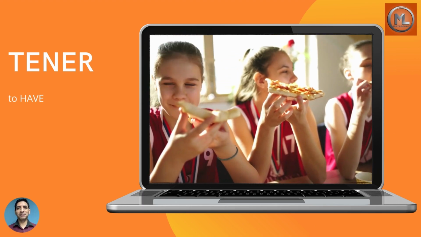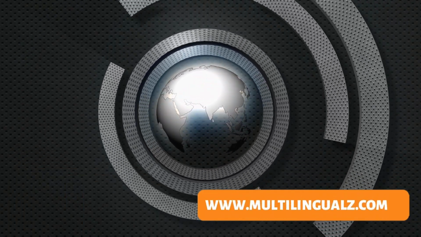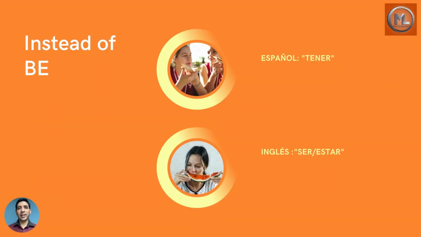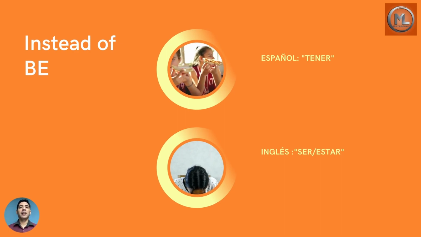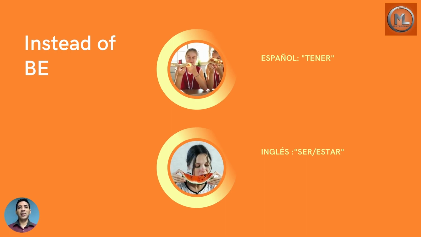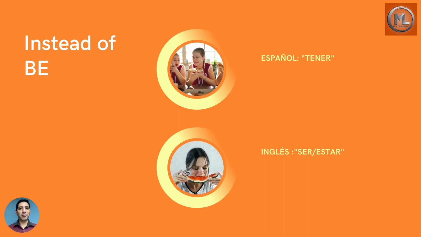So let's begin. We have to be very careful about this verb because in English there are many cases where we use be, and in Spanish we are not going to use the verb be, which is ser or estar.